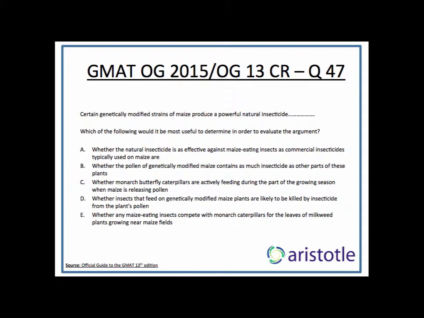Caterpillars of monarch butterflies feed exclusively on milkweed leaves. When these caterpillars are fed milkweed leaves dusted with pollen from modified maize plants, they die. So the result of the pollen flying from the maize onto the milkweed plants is that it is killing the monarch butterfly or caterpillars of the butterfly. Therefore, by using genetically modified maize, farmers put monarch butterflies at risk. That's basically your conclusion. So we've understood the argument now.